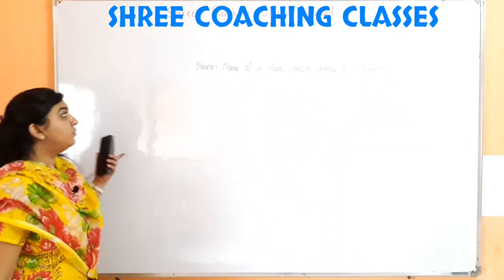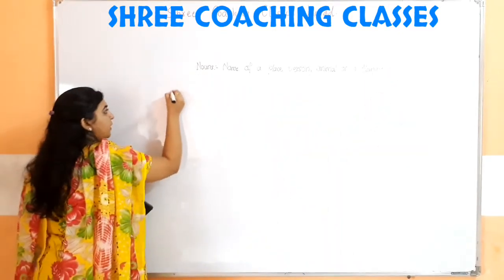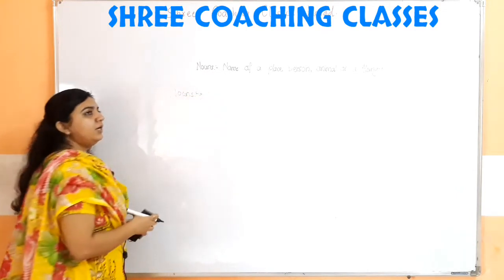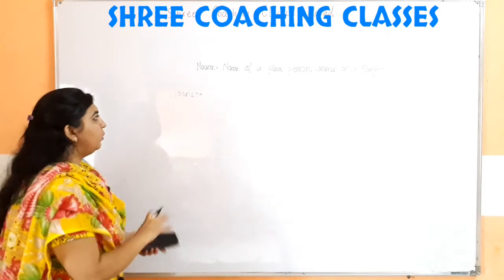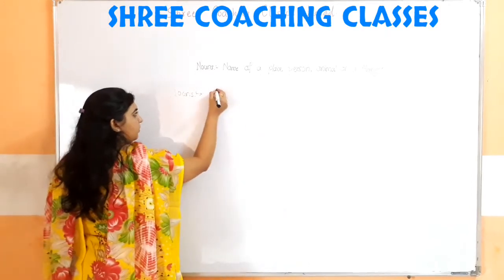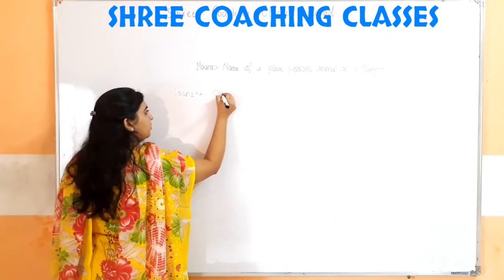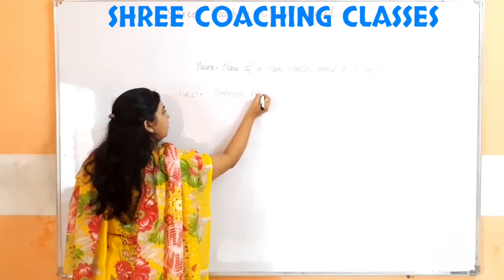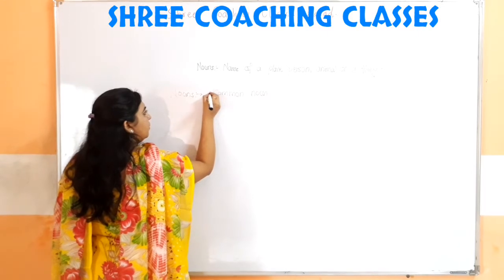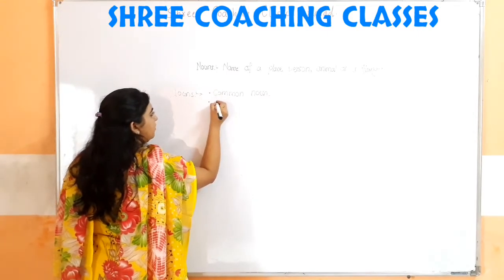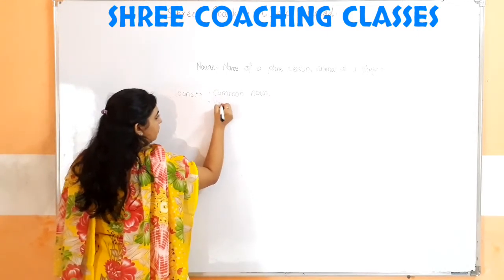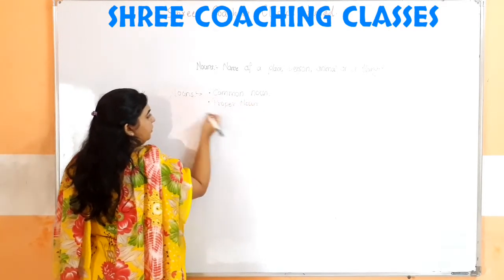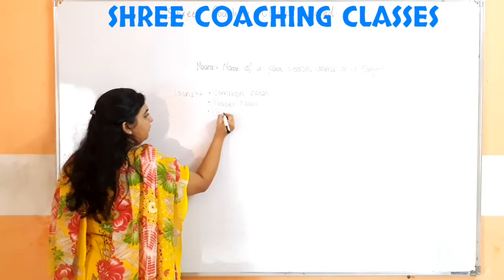In the first part, we studied that nouns are divided into three types. Basically, we studied the three types of a noun: the common noun, the proper noun, and the collective noun.